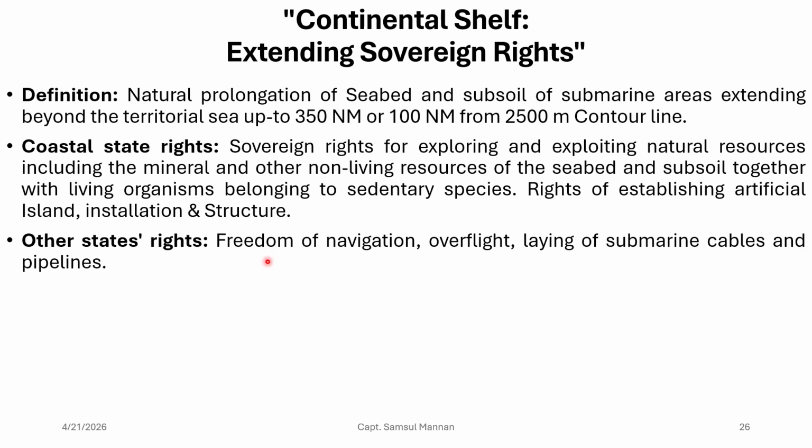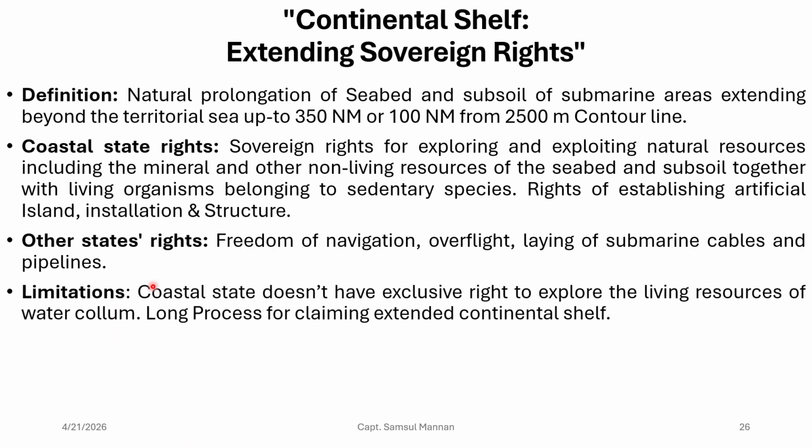And other states will have the freedom of navigation, overflight, laying of submarine cables and pipelines. Limitation: the coastal state doesn't have exclusive right to explore and exploit the living resources of the water column, and it has got a long process for claiming the extended continental shelf.